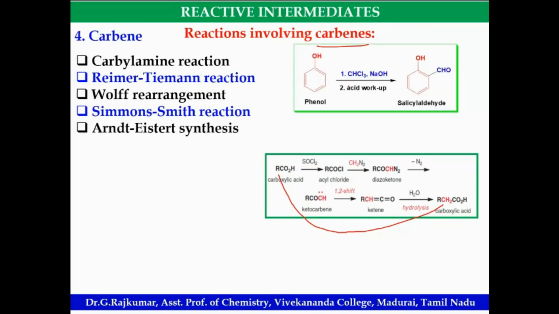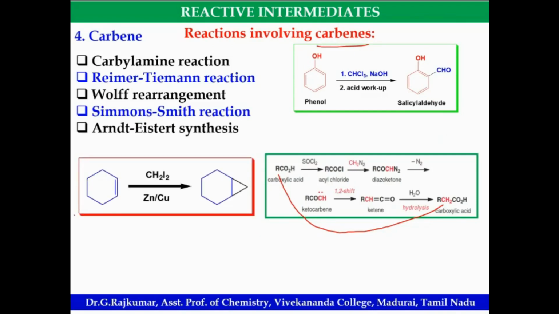And this is the Reimer-Tiemann reaction. So salicylaldehyde, orthoformylation. This is a Simmons-Smith reaction: cyclopropanation of this carbon-carbon double bond, diiodomethane in the presence of zinc copper couple.